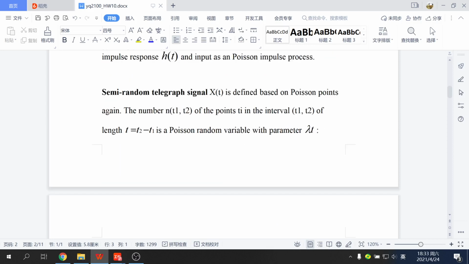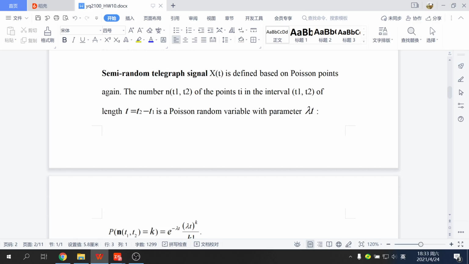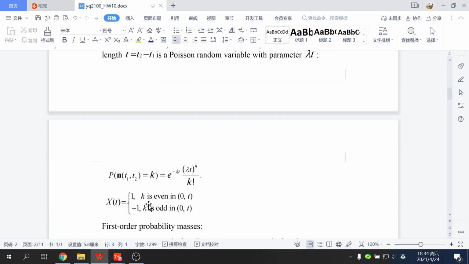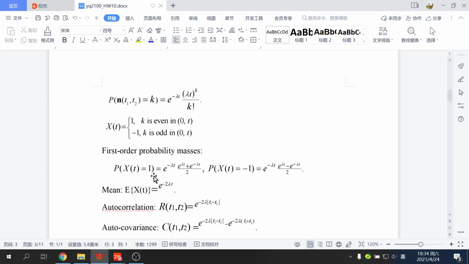And the semi-random telegraph signal. We know that it is like this, and X(t) depends on whether k in the interval from 0 to t is an even number or an odd number. So the first order probability mass is this.